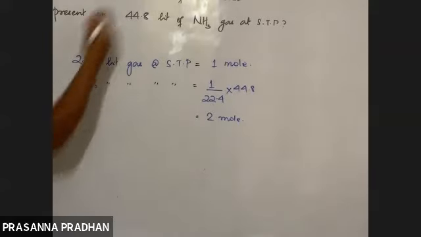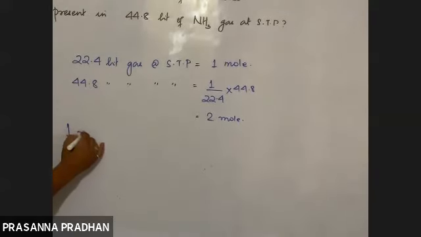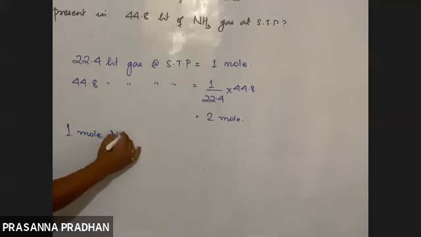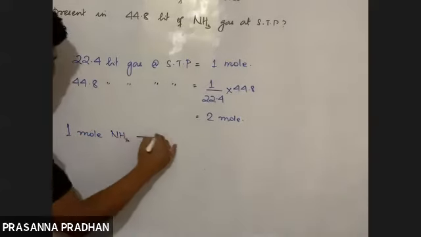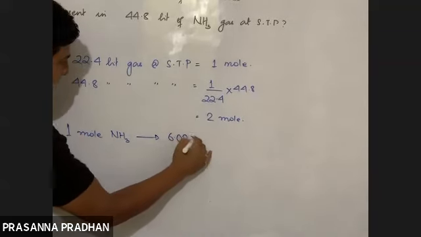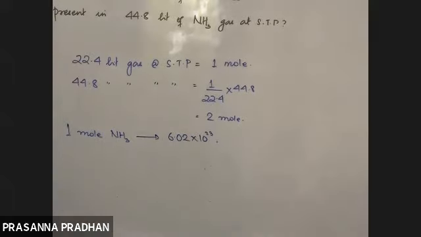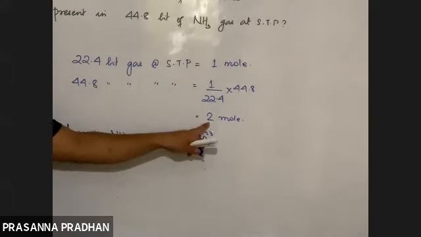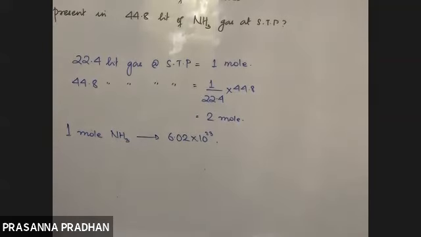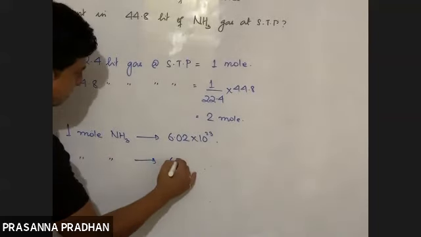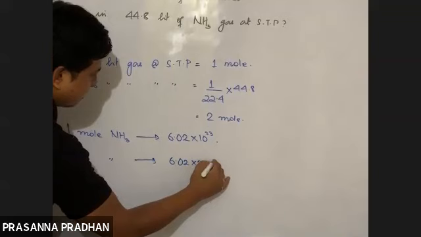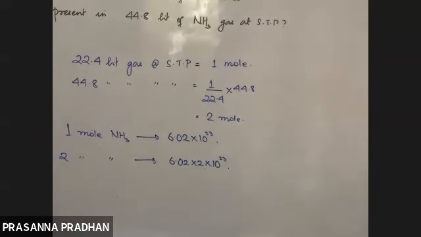Fine. So 44.8 liter of ammonia gas means it is equal to 2 mole. Now we are supposed to find out the number of molecules. So now we know 1 mole of ammonia, in terms of number, contains how many molecules? It contains Avogadro number of molecules. So if 1 mole of ammonia contains Avogadro number, therefore 2 mole of ammonia contains 6.02 multiplied by 2 into 10 to the power 23, twice Avogadro number of molecules.